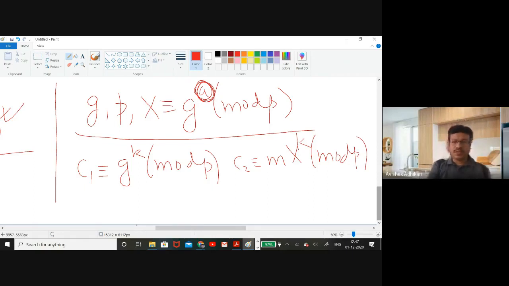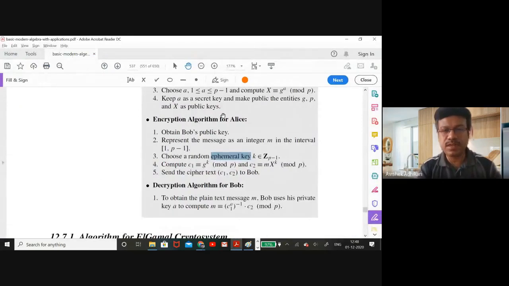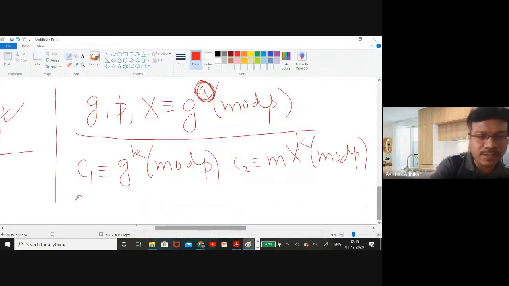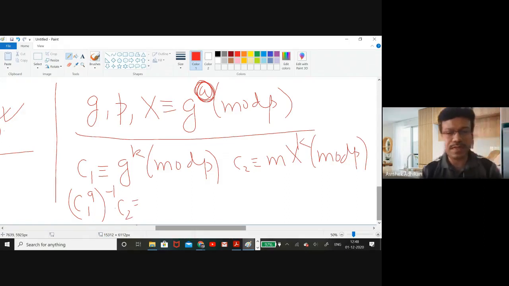Well, so first we need to check whether from here he gets the value. If he gets the value of A, then he is done. Why? Because the receiver is just calculating C1 to the power A inverse into C2. Let us check what happens and see what this value is.